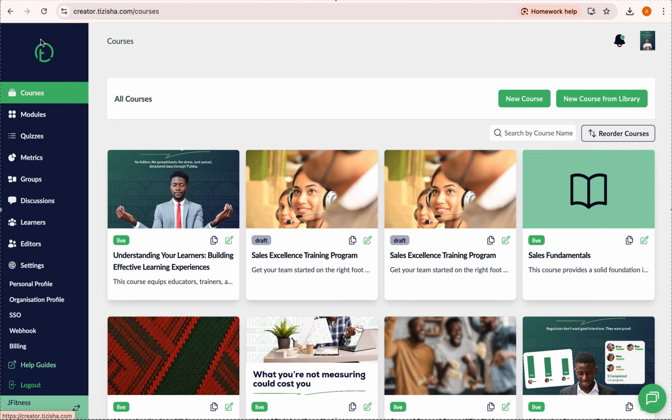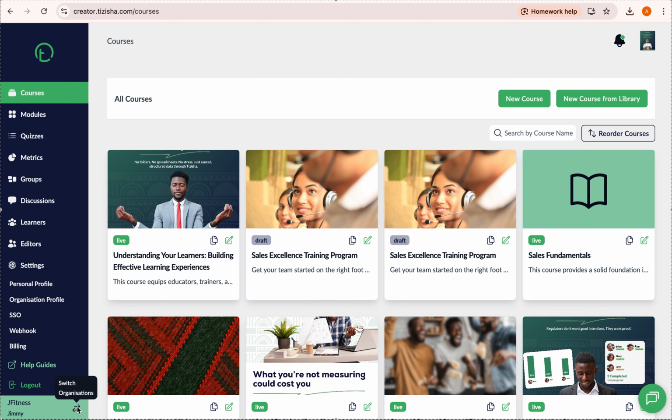On the sidebar here, we have the different features on the platform. We have courses, modules, quizzes, metrics, groups, discussions, learners, editor settings. We have the organization profile where you can edit the organization logo and such. We have SSO, single sign-on. We have webhook, billing. And of course, we have this section where you can switch organizations if you are an organization owner or an editor in different organizations.